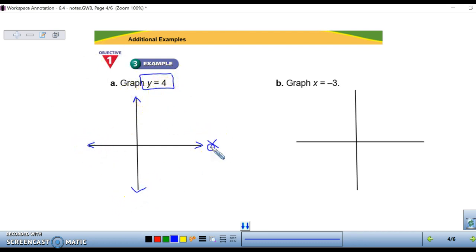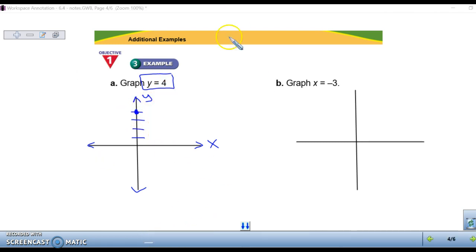So remember that the horizontal is our x and the vertical is our y. So we are trying to find where y equals 4. We are going to go up on the y-axis since we're dealing with y. Y equals 4 right here.